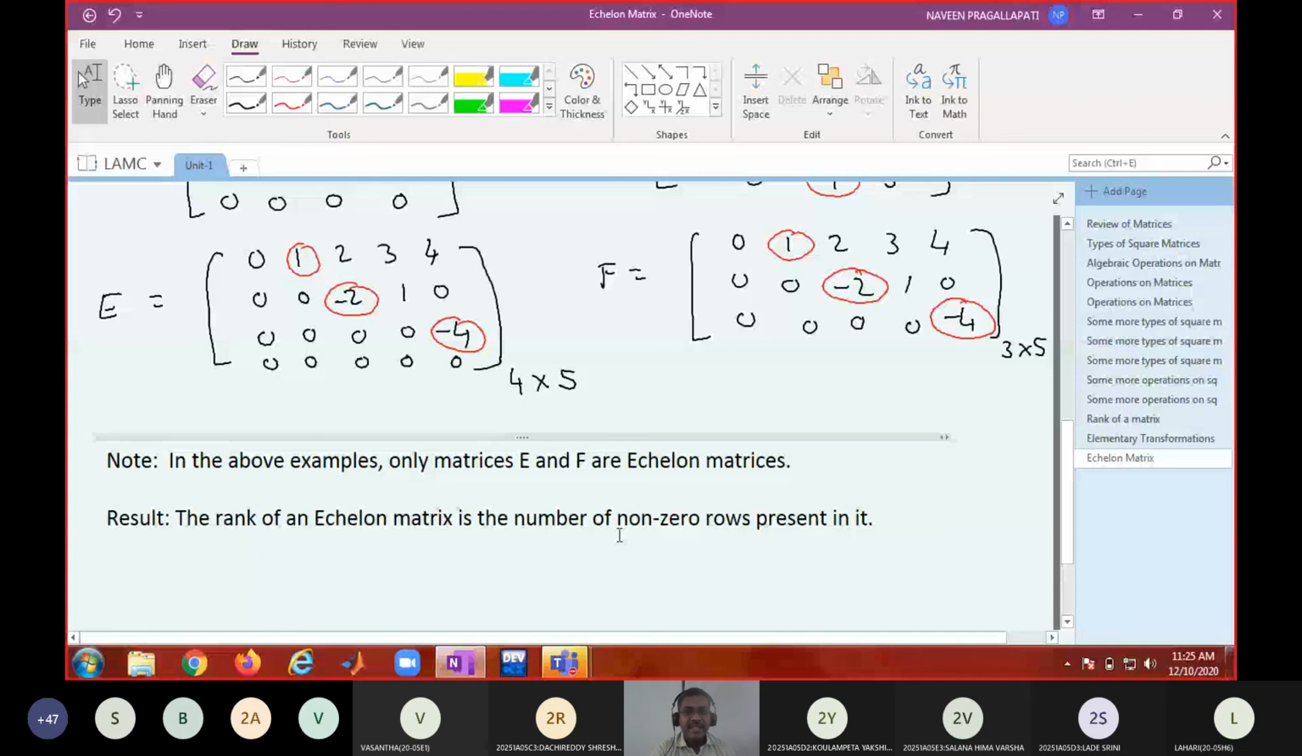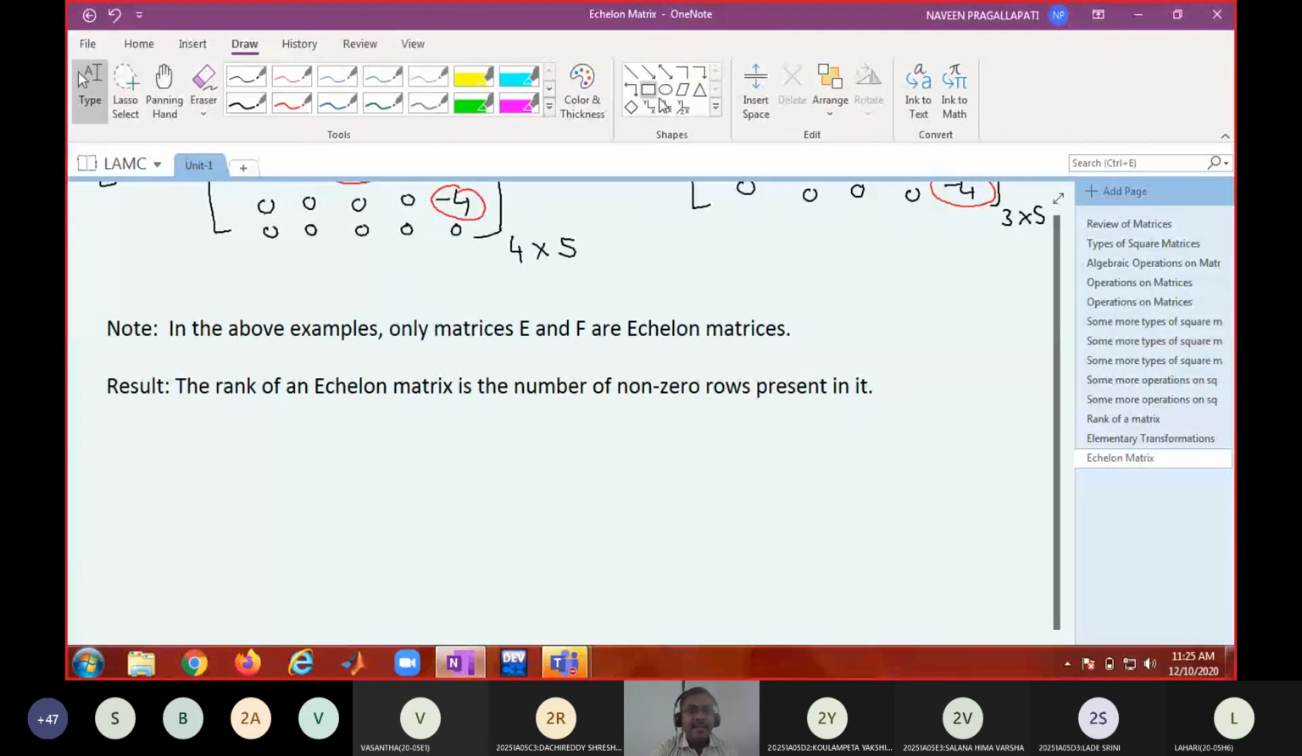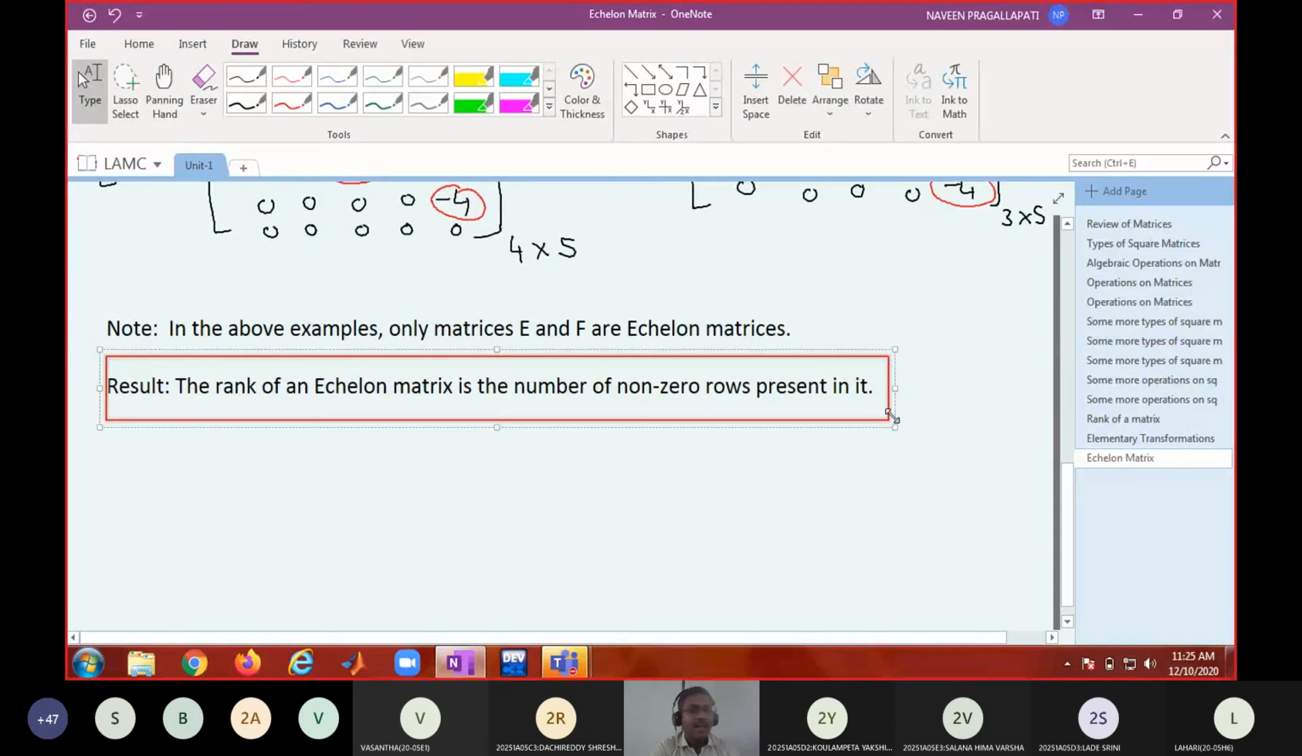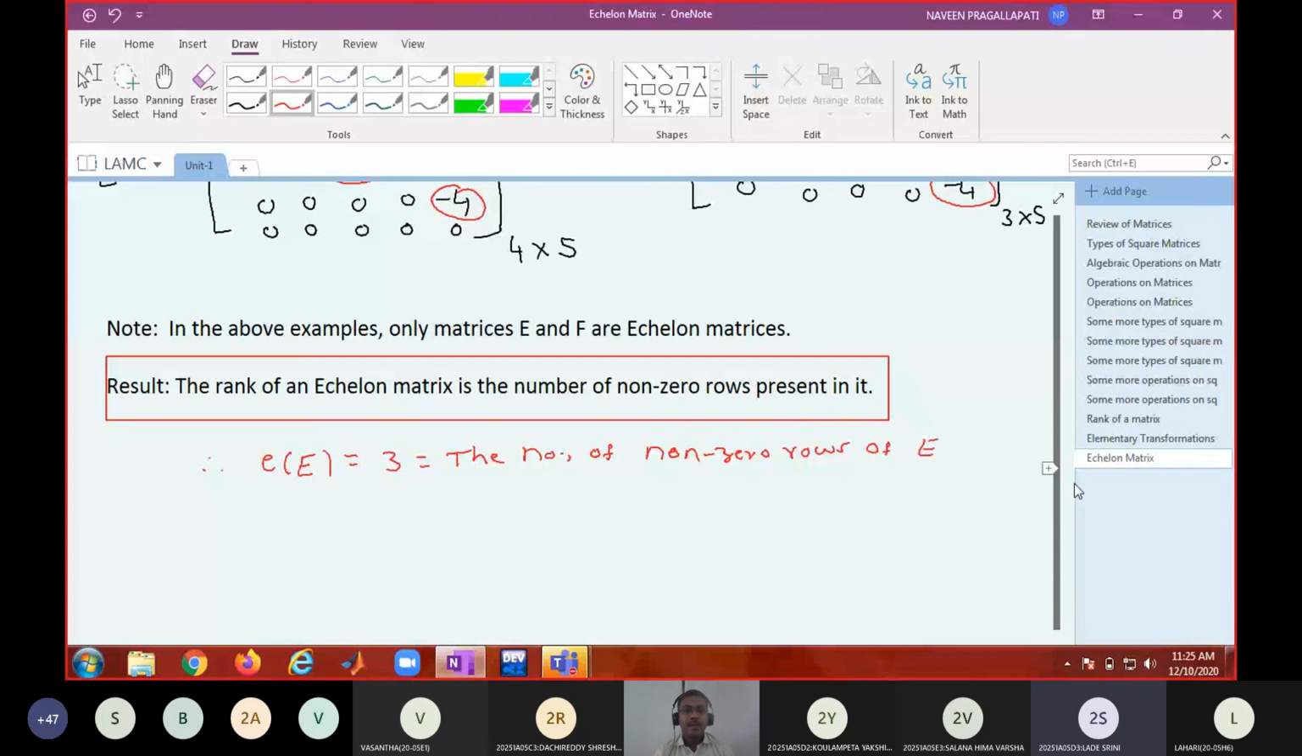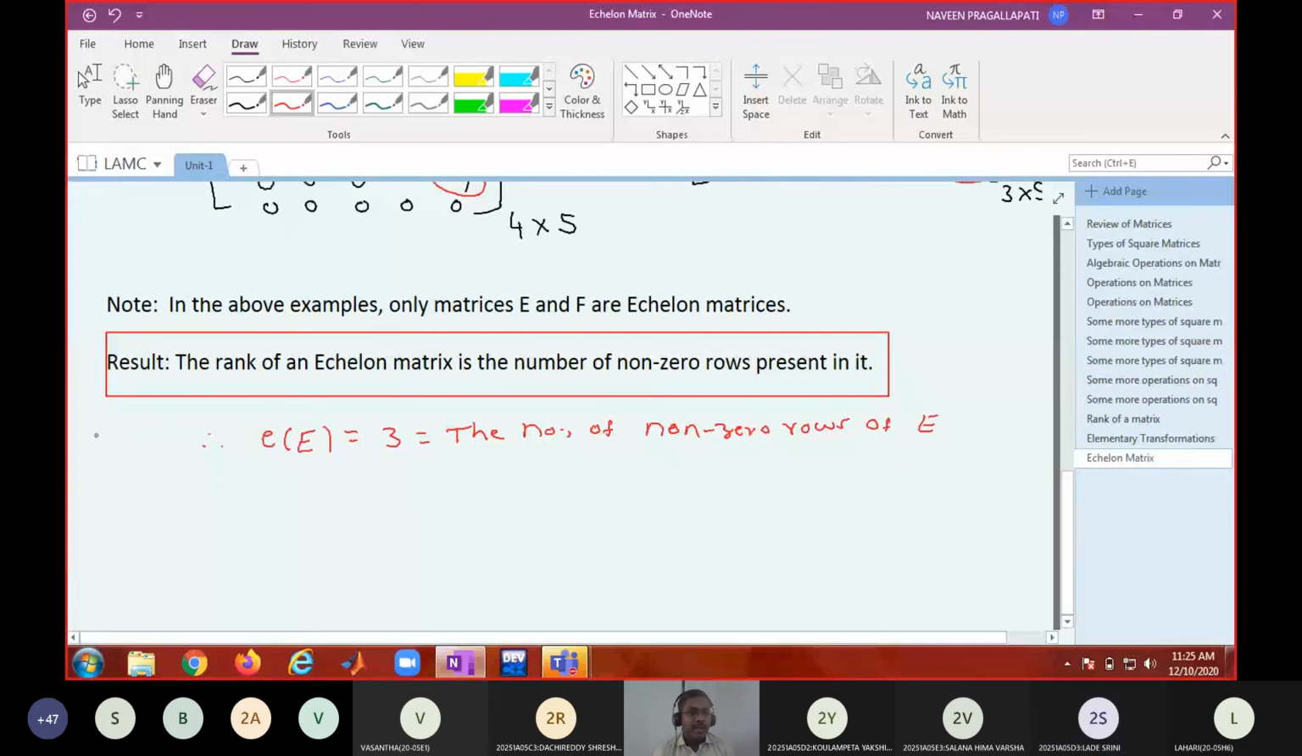Okay. Therefore, it's an important result. Therefore, in the above example, what will be the rank of the matrix? Rank of E is 3. Sorry, equal to 3, the number of non-zero rows of E in the above example.